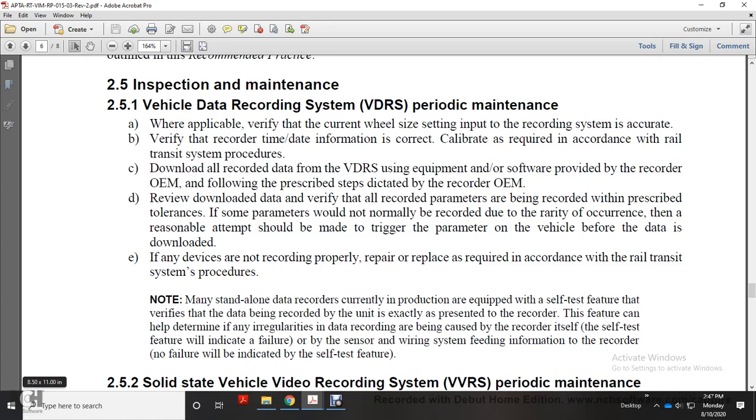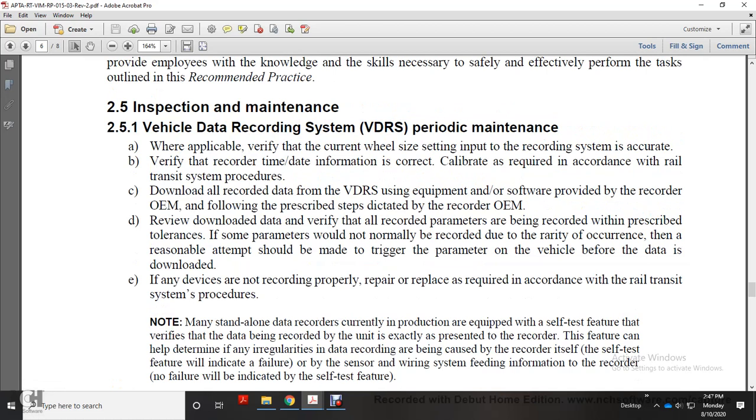In the downloaded data, verify that all the required parameters are being recorded within prescribed tolerances. If some of the parameters would not normally be recorded due to the rarity of the occurrence, a reasonable attempt should be made to trigger the parameter on the vehicle before data is downloaded. If any of the devices are not recording properly, repair in place as required in accordance with the rail transit system procedure.